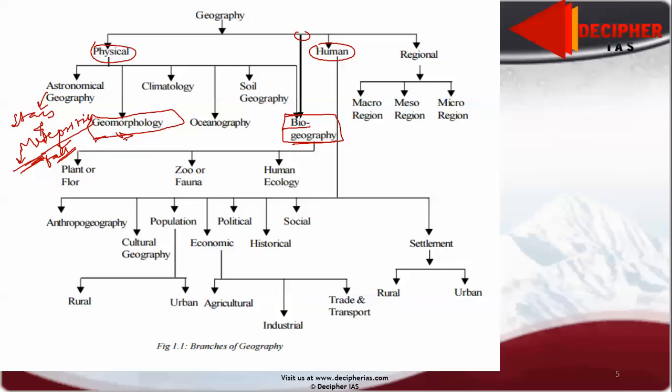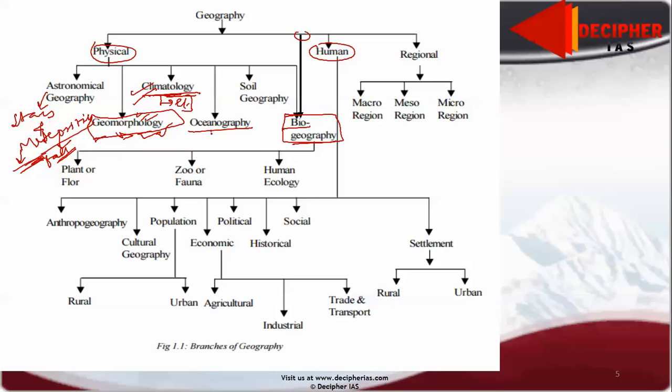Now the other one is geomorphology. What rocks are made up of, which metals are there, what is the temperature inside the earth, all these come under geomorphology. Climatology: what are the wind systems, how rainfall happens, what is El Nino, what are these cyclones, all these come under climatology.